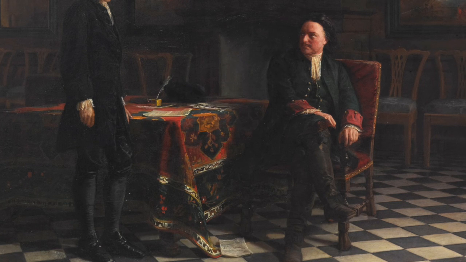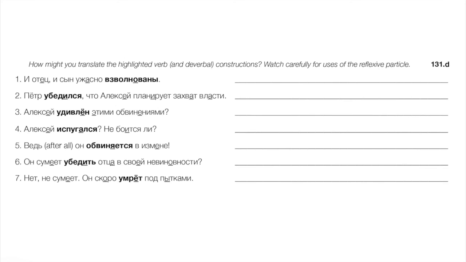So let's think about the painting and just translate a few sentences here with different verb forms. Some of these are deverbals. И отец и сын ужасно взволнованы. Right, both father and son are terribly upset, terribly agitated, right? That's a short form PPP. Петр убедился, что Алексей планирует захват власти.